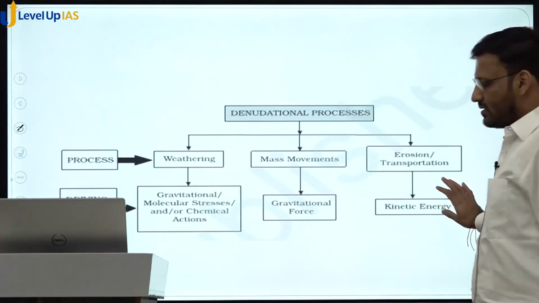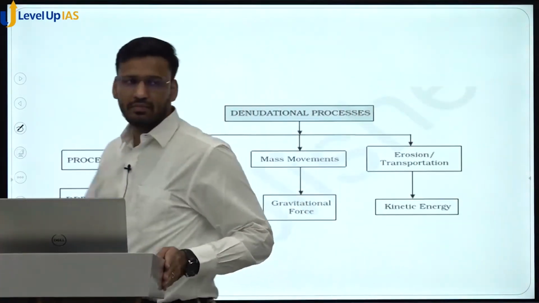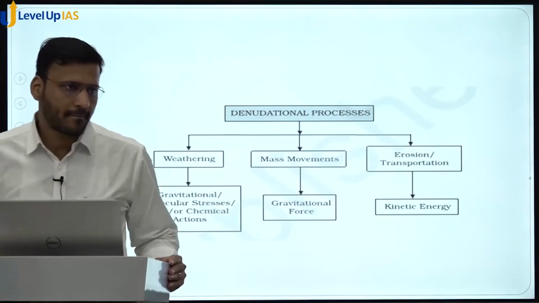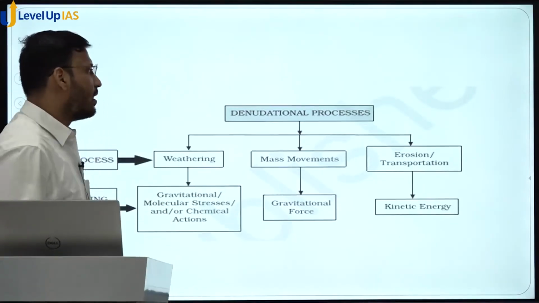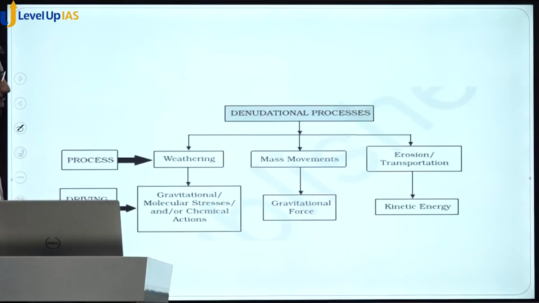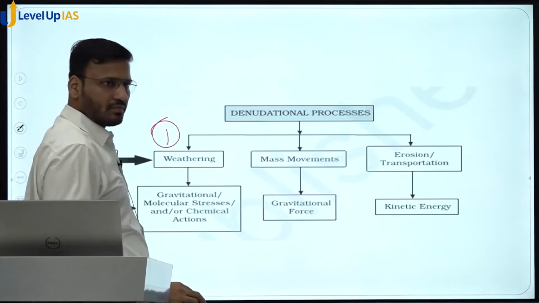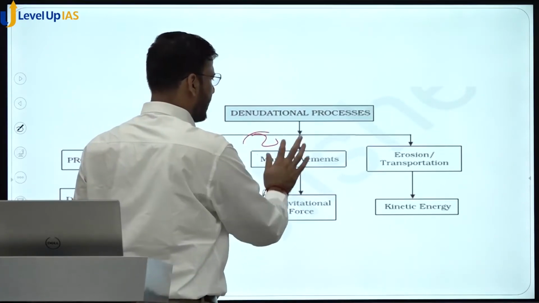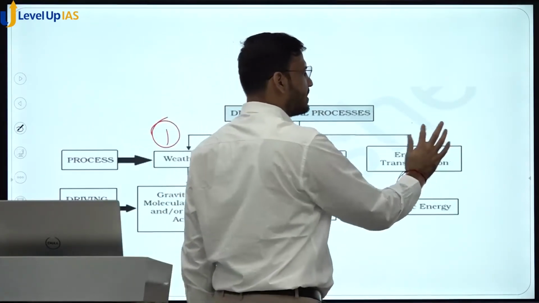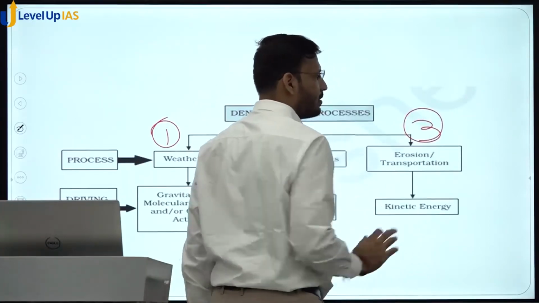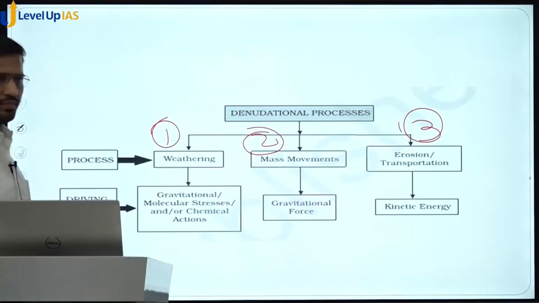This is from your NCERT and a very important diagram. How is it important? On this diagram, many questions can be formed. Okay. Now, denudational process, let us see three processes. First process is weathering. Second process is mass movement. Third process is erosion and transportation.